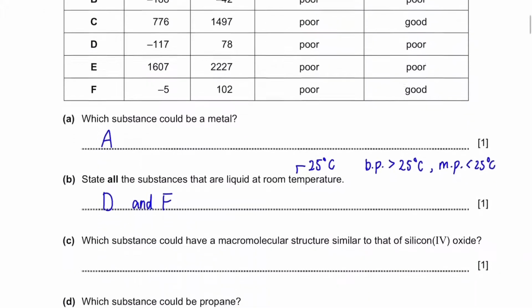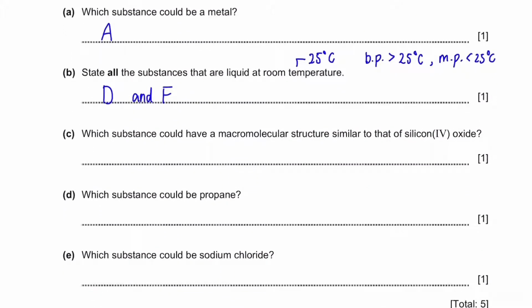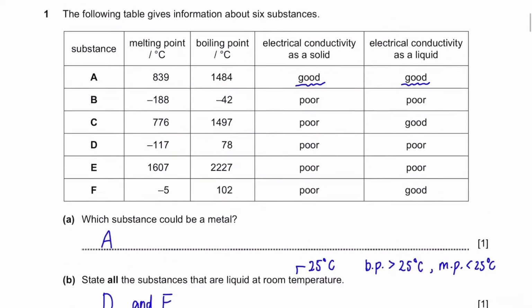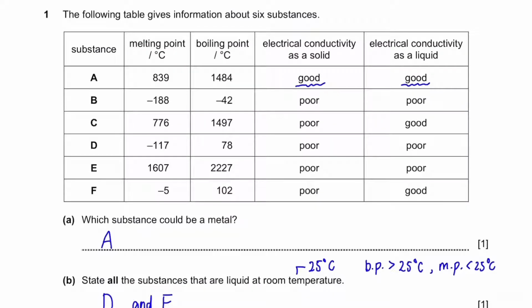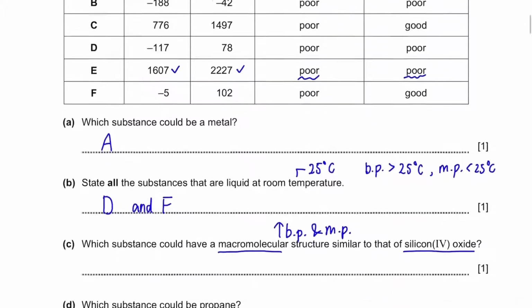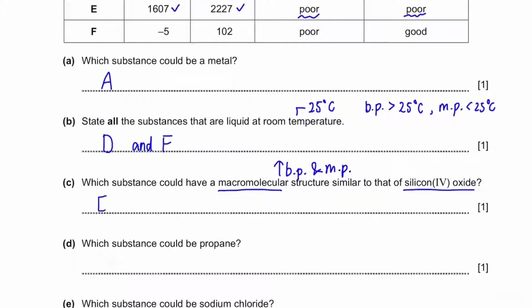Part C. Which substance could have a macromolecular structure similar to that of silicon(IV) oxide? The distinctive properties of a macromolecular structure like silicon(IV) oxide are very high melting and boiling points, and they do not conduct electricity in either solid or liquid state. Going back to our table, we can see that substance E has very high melting and boiling points and is a poor conductor of electricity as a solid and a liquid. Therefore, the answer is E.